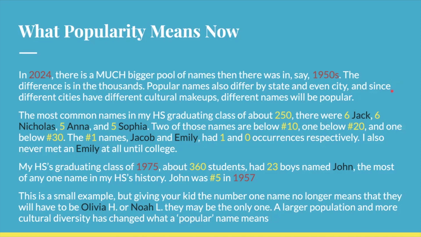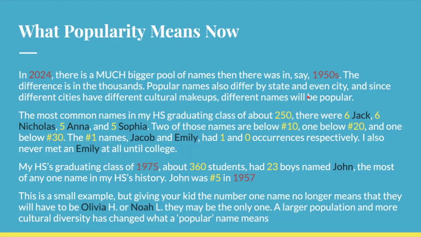And this is something that I saw when I did a project just looking at my high school. I got all of the yearbooks my high school has ever produced, and I recorded the name of every senior for every year just to analyze the name trends. One thing I saw was the number of names was increasing by year. And just as a small example, in my high school graduating class of about 250 students, we had 6 Jacks, 6 Nicholases, 5 Annas, and 5 Sophias.